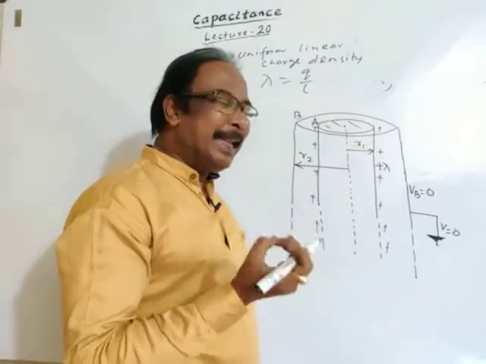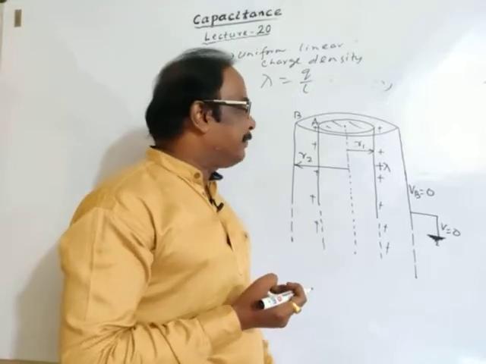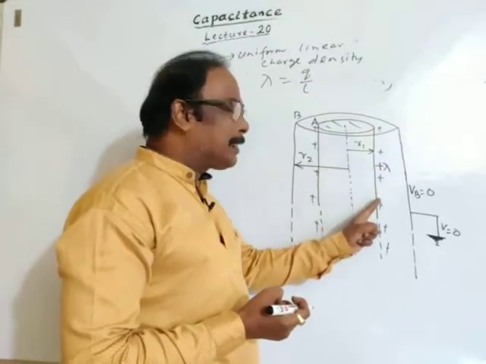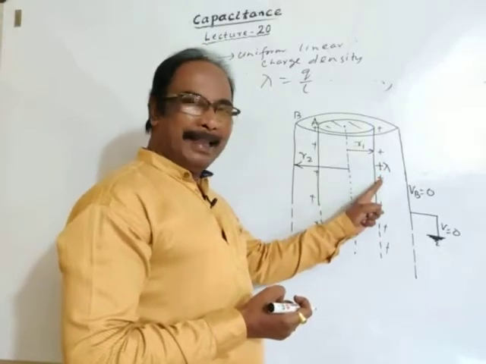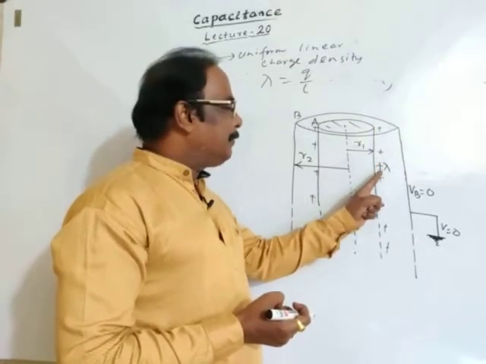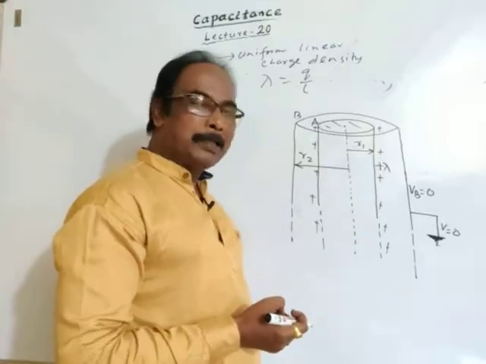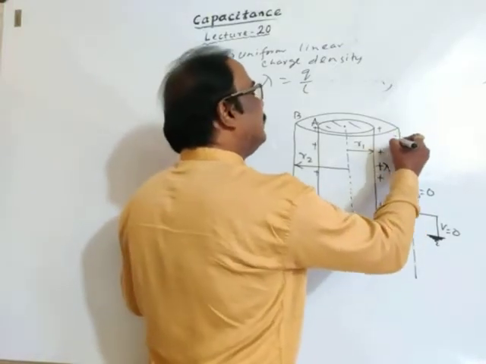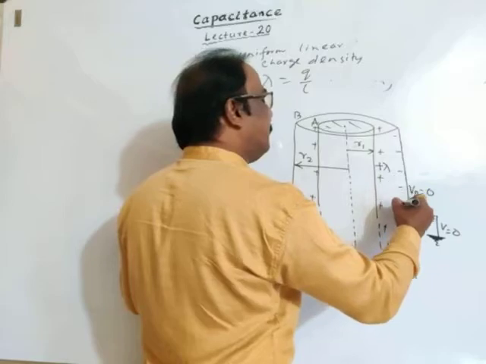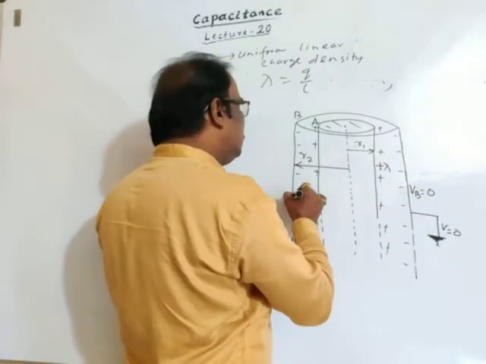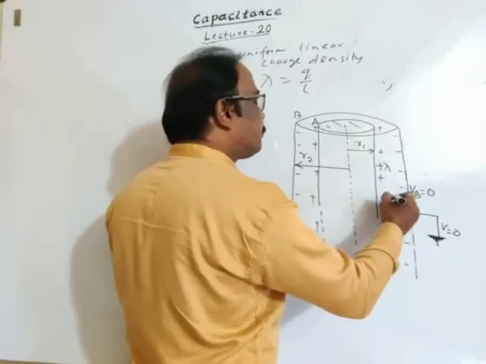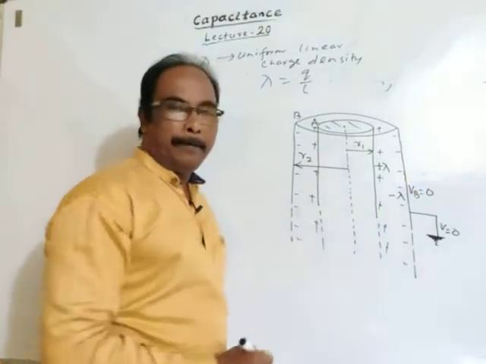Just recall the concentric spheres. If the outer surface of the inner cylinder is given positive charge and the uniform linear charge density is plus lambda, obviously the inner surface of the outer cylinder will have induced charge, which should be minus lambda.